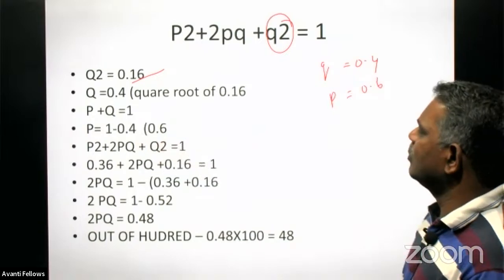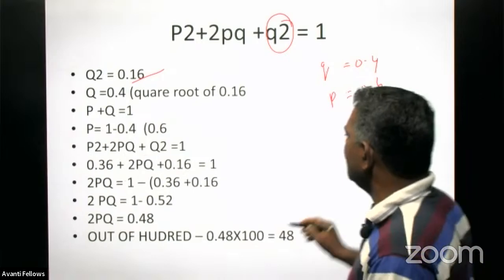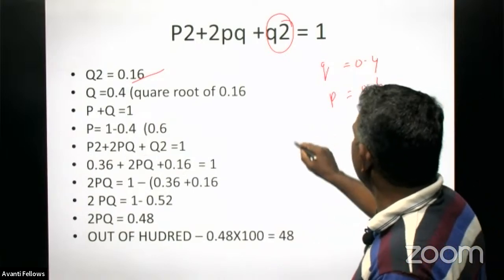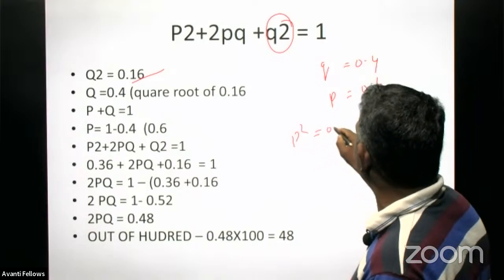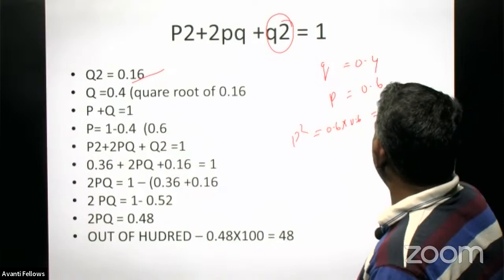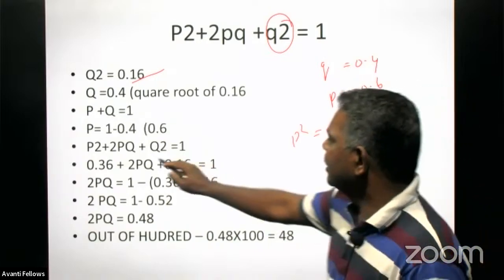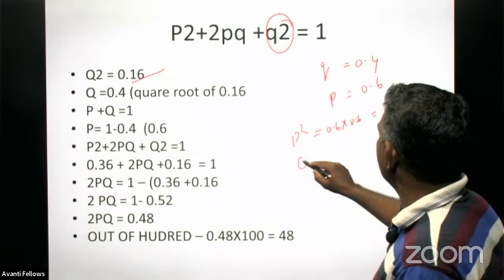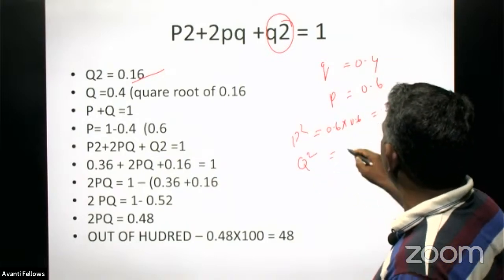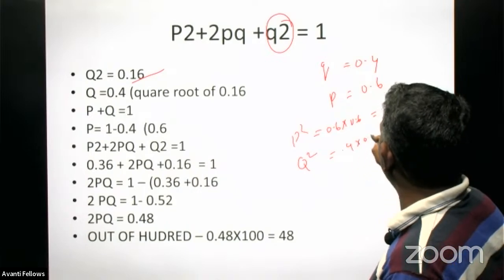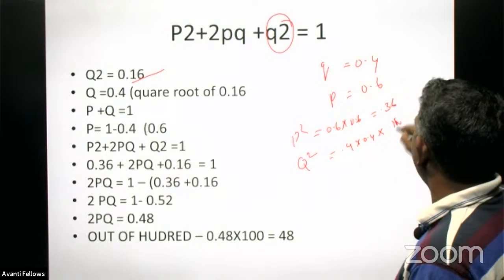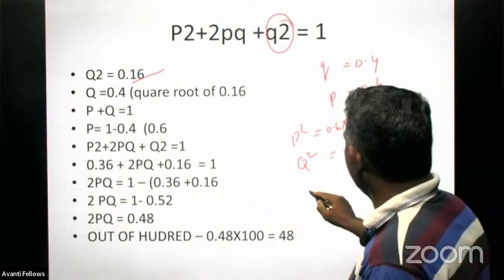Then we have to solve this equation: p square, 2pq, q square. p square is equal to 0.6 into 0.6. That is 0.36 only. And here we have to find out q square. And q square is 0.4 into 0.4, that is 0.16 only. Then we have to find out 2pq.